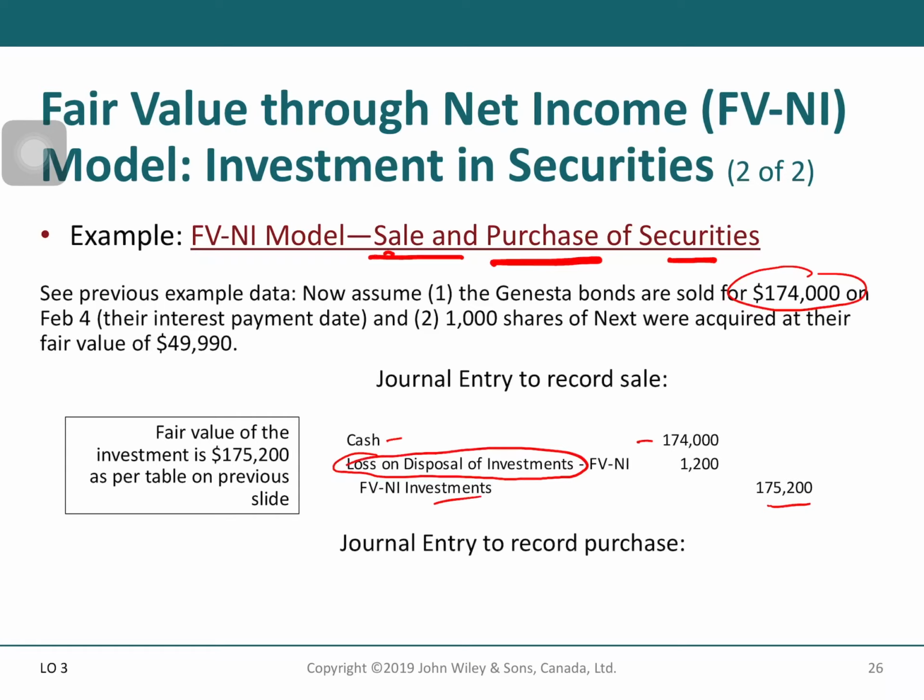Okay, because you receive cash lower than the fair value of the investment, so you will get a loss.